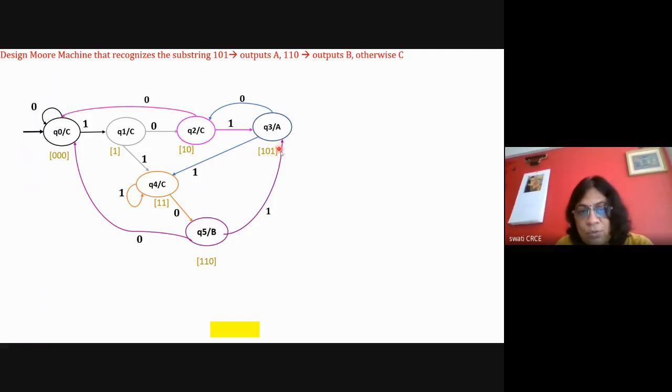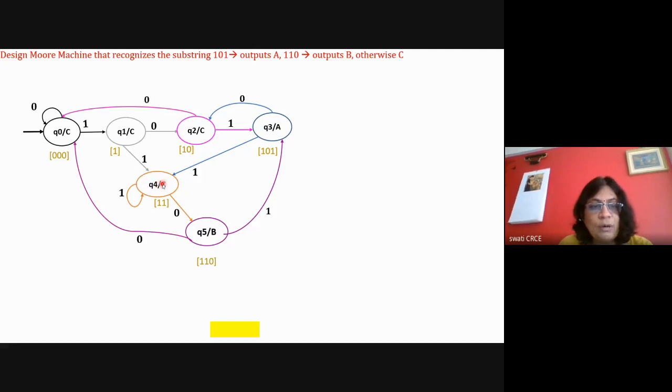After that there is any 0. That means after that 0, again 1 can be there. So with this 0 it will go back here, so that with the next 1 the output will be A. Okay. Then if it is 1, then it will be 1011 in Q3. So 11 is at the end, and if 11 is at the end and then 0 comes, B should be the output. So with that 1 it will go here, and with 0 it will go back here. So it will go to the place where 11 is processed from the beginning. Okay, so with 1 it will go here.